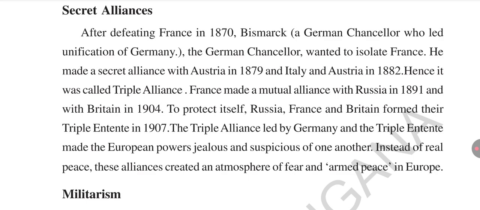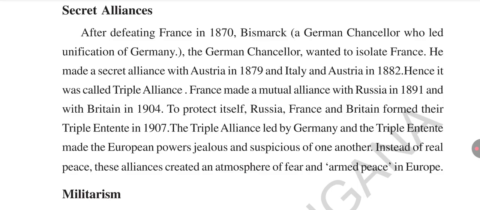To counter the Triple Alliance, France also made an alliance with Russia in 1891 and with Britain in 1904, to protect the country itself. Russia, France, and Britain formed the Triple Entente. So Germany, Austria, and Italy formed the Triple Alliance, but France, Russia, and Britain formed the Triple Entente in 1907. The Triple Alliance was led by Germany, but the European powers in the Triple Entente had jealousy and suspicion of one another.